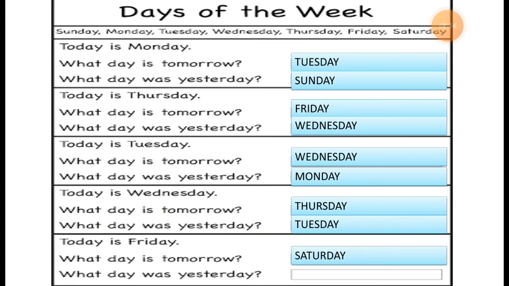Now the next question is, what day was yesterday? It means before Friday. Before Friday it is Thursday.